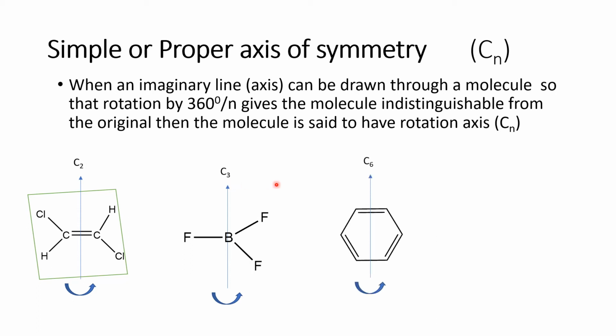And if you see this C6, that is 60 degrees. If we rotate this molecule with 60 degrees, again the carbon will come here and again the carbon goes here. So such types of rotations where we can have the same configuration are called simple or proper axis of symmetry. So whenever this simple or proper axis of symmetry is present on the molecule, then they are called achiral molecules. So therefore these 4 examples are called achiral molecules. They do not have any chirality.